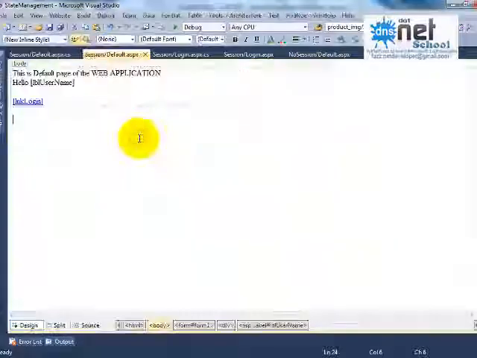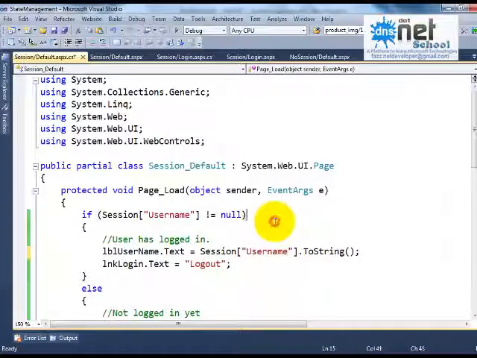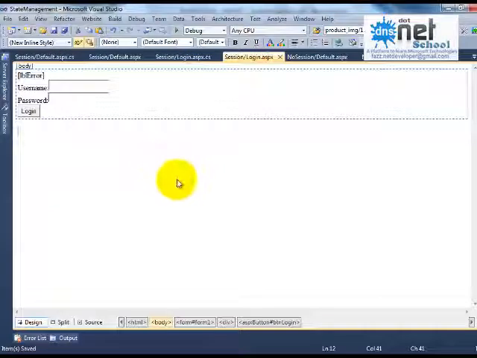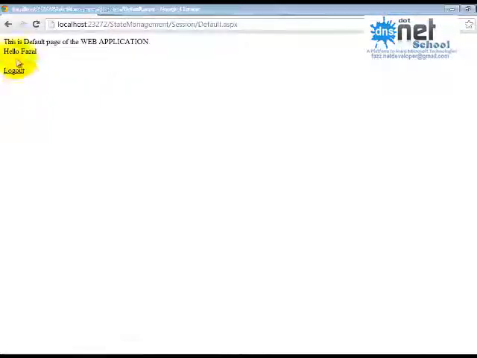Why are we getting an error here? Okay, yeah, now it says hello person, and the text of the link button is logout.